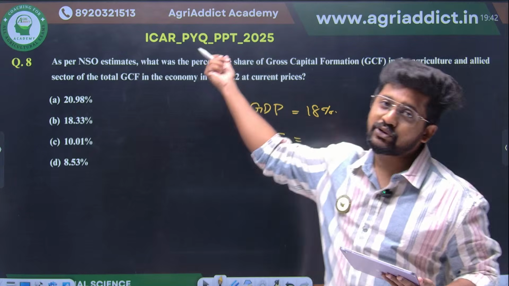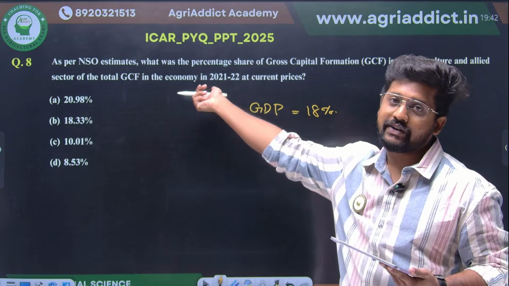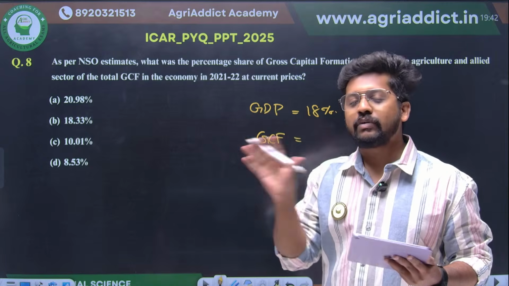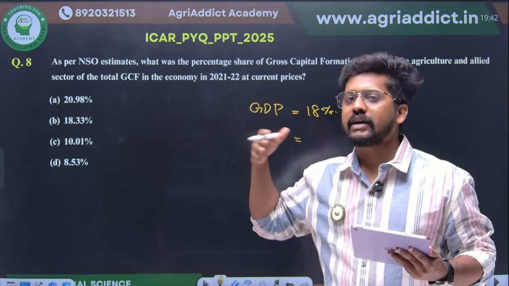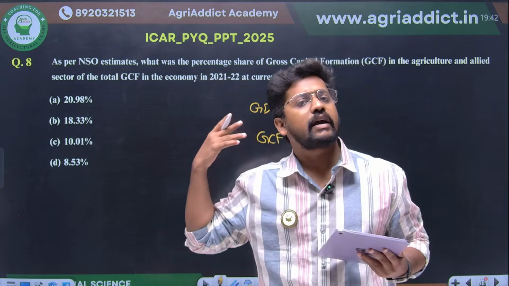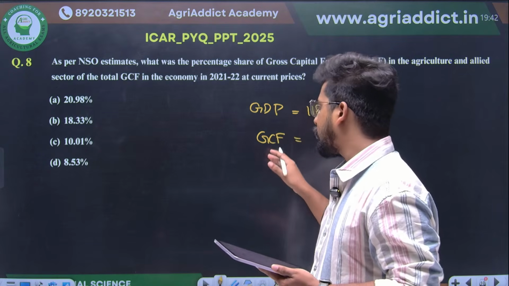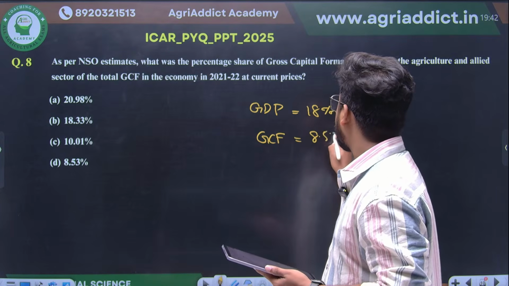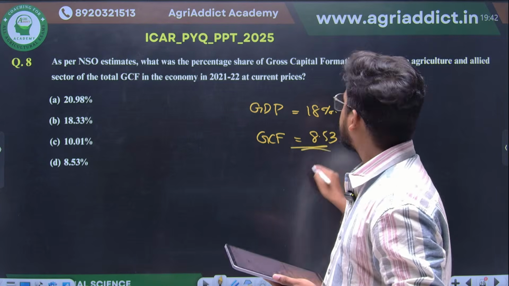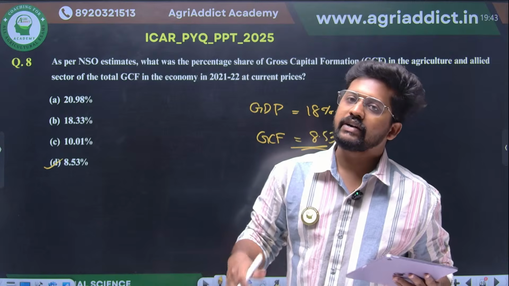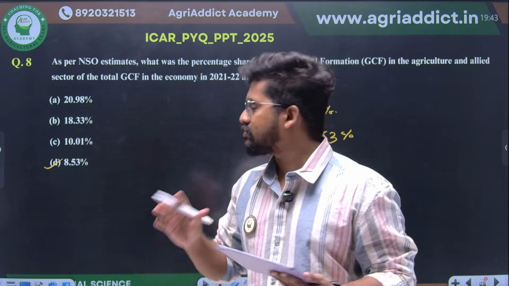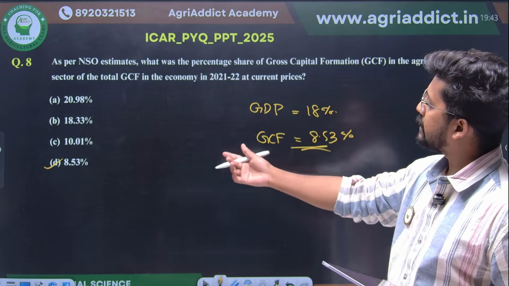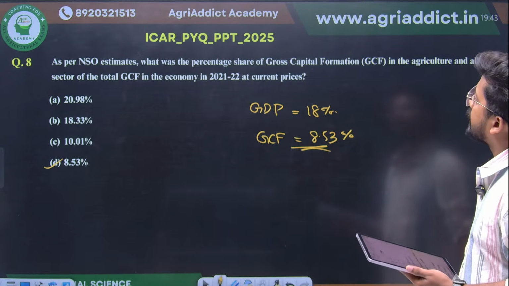So that's how they have asked for the gross capital formation. The question paper was on 2025 and they were asking regarding 2021-22. So gross capital formation, this is a factual question. I don't blame you if you don't remember this, because if we are going to study such kind of things, it will take too much. So here the gross capital formation is 8.53%. These are generally from the economic survey reports or the budget estimates. So general things. Gross capital formation is 8.53%, and option D will be the correct answer here.